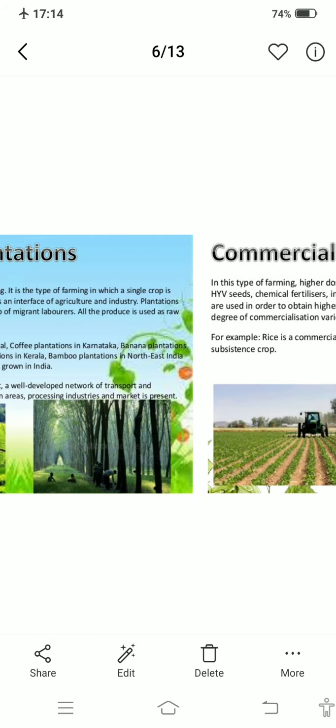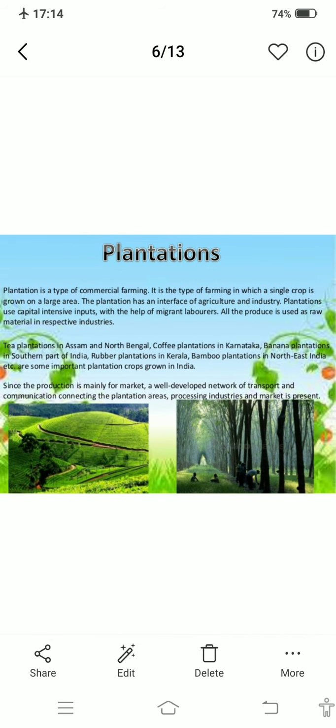Now one more type, that is plantation. Plantation type. What is plantation farming? Plantation is also a type of commercial farming, and this type of farming is one in which a single crop is grown on a large area. पूरे large area पे एक ही crop grown की जाती है. This is known as plantation agriculture.